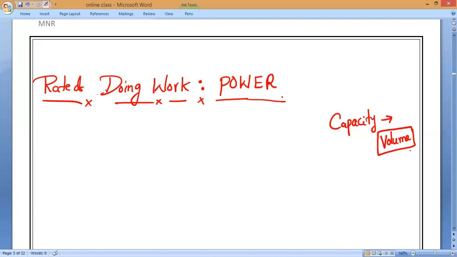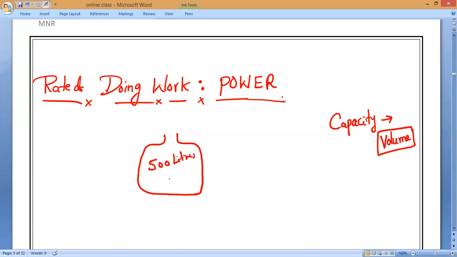Now let us consider a situation to understand this rate of doing work, which we call power. Consider an empty water tank of 500 liters capacity, in my home. What is the capacity? 500 liters.